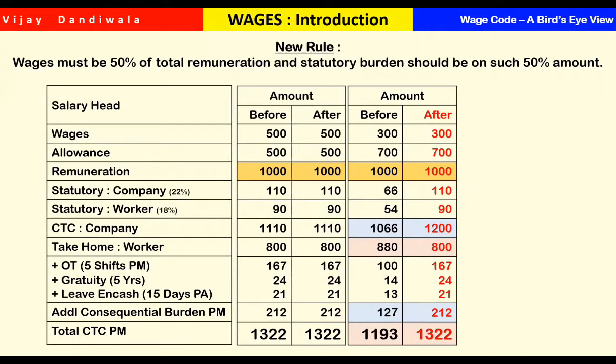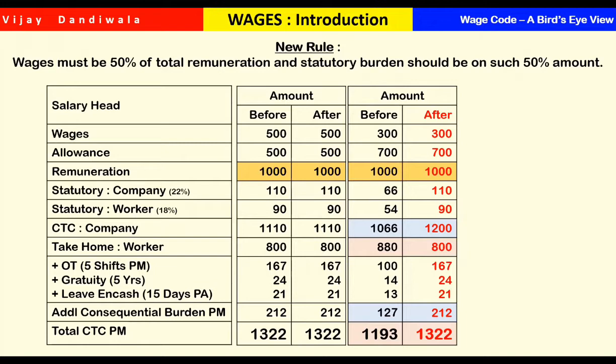And that cannot become 500 once the code is introduced. You cannot do it like this after the introduction of the code. After implementation of this code, we cannot do this jugglery. So as a result, your remuneration will come down to 1200, because the 200 rupees which are